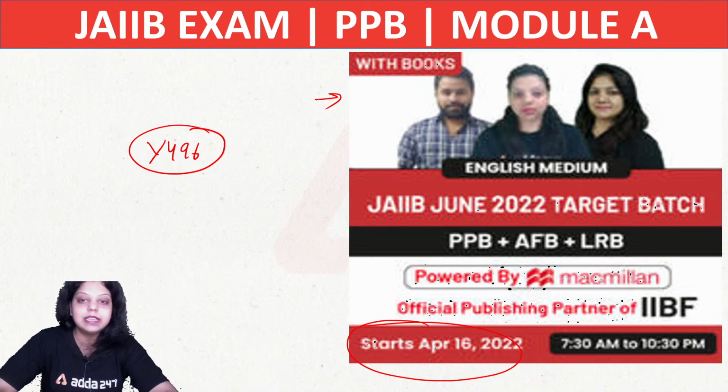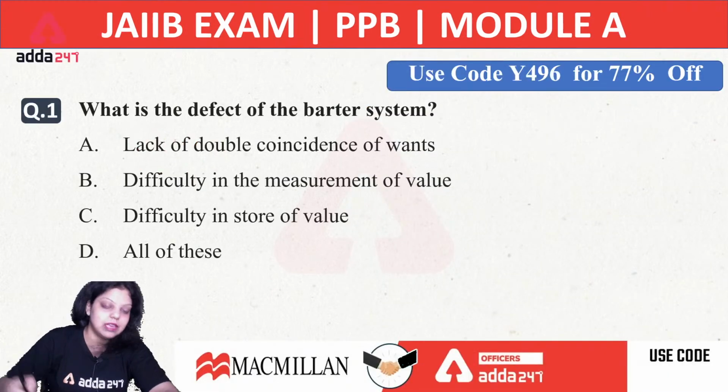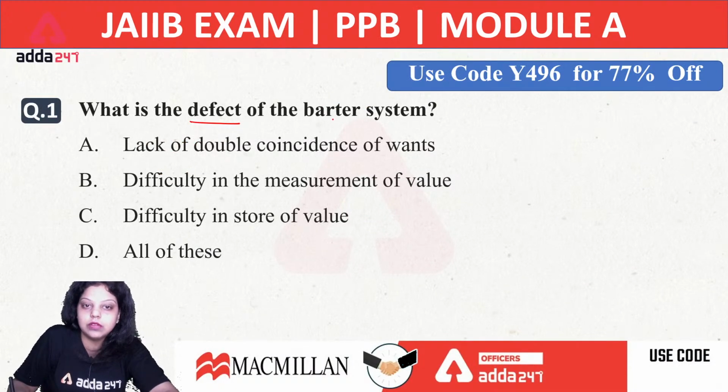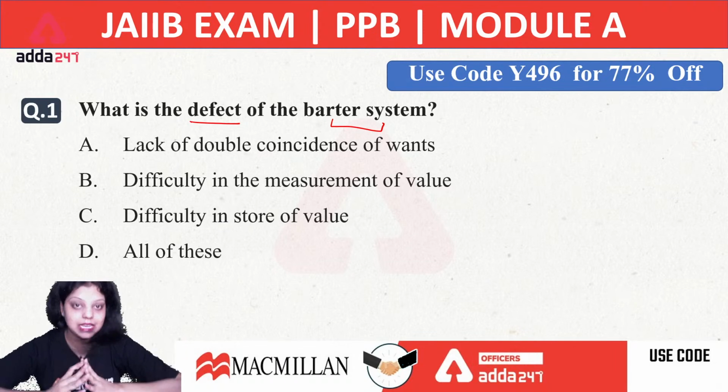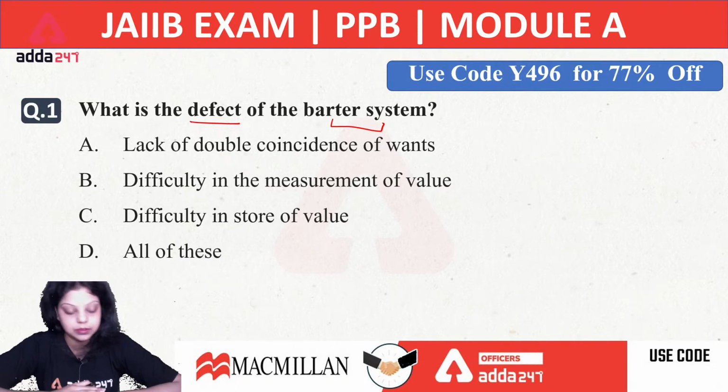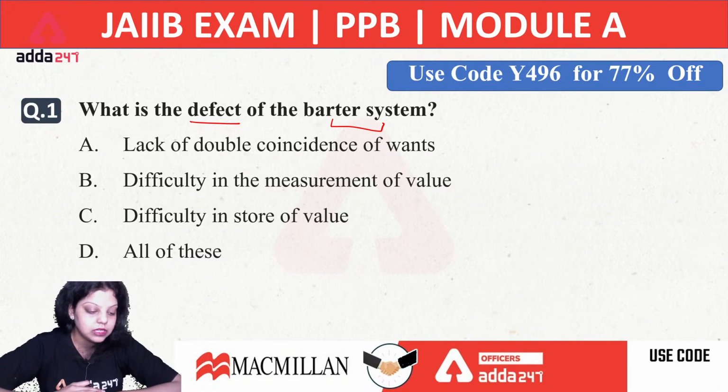Okay, now let's start with the first question. The first question is asking what is the defect of the barter system. As I earlier told you, the question level will be very easy for today, but focus on the concepts, focus on understanding what the different types of money are. So the first question is asking what is the defect of the barter system.